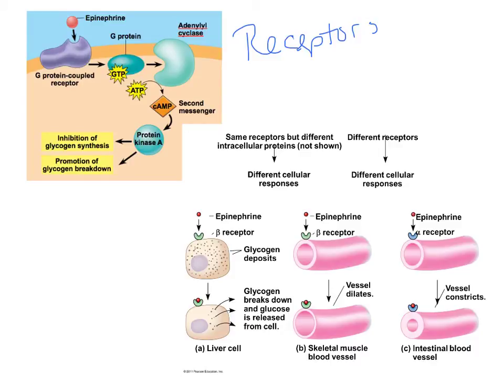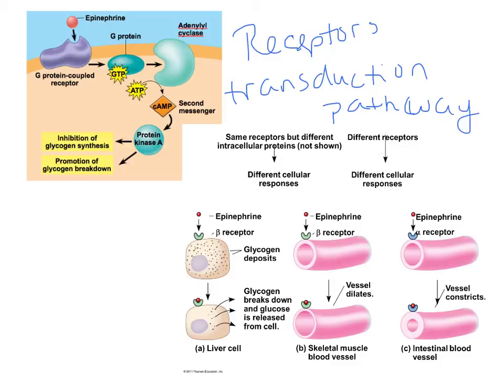Okay, so the receptors that are present on the cell surface, as well as the transduction pathway. The transduction pathway inside of the cell may be different. It depends on what is available. And so if the transduction pathway is different, the cellular response will be different. For instance, if you look here on the left, the protein kinase A second messenger response there can inhibit glycogen synthesis as well as promote the breakdown of glycogen. So it's causing two different responses at the same time.